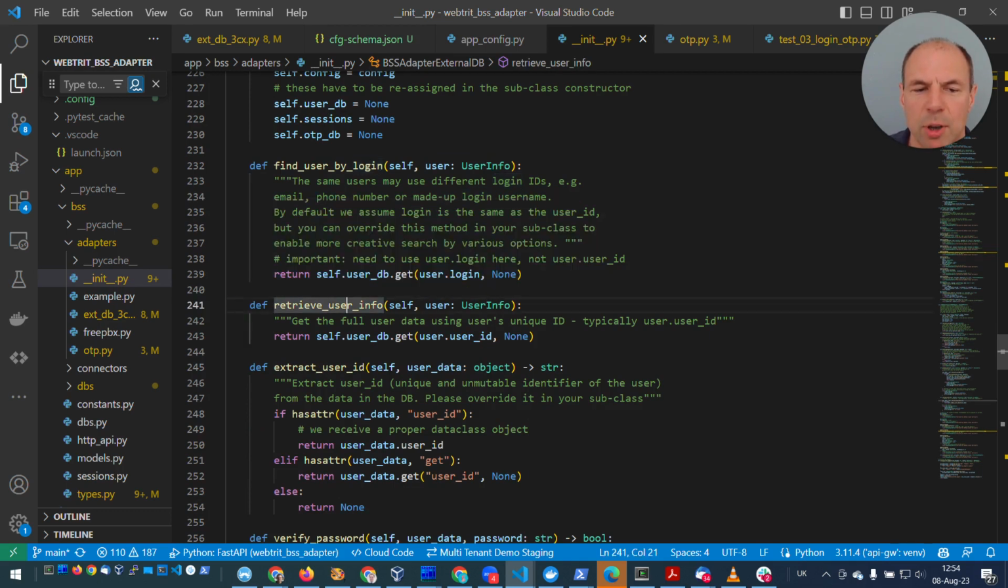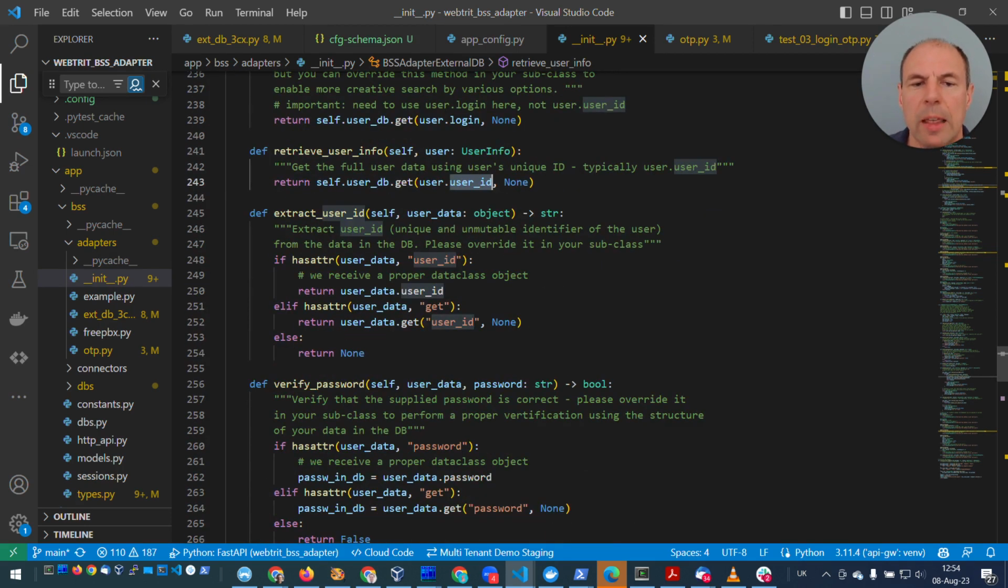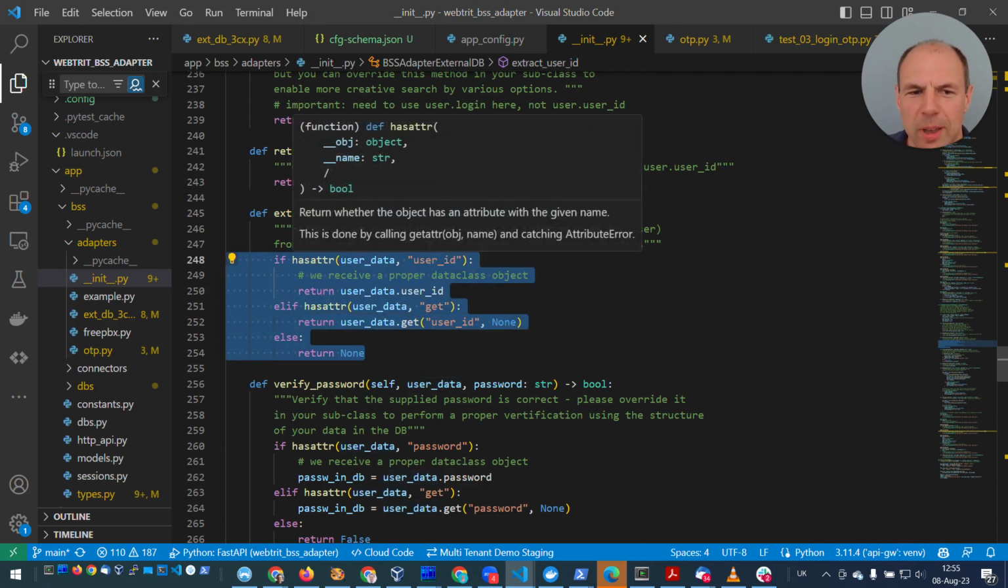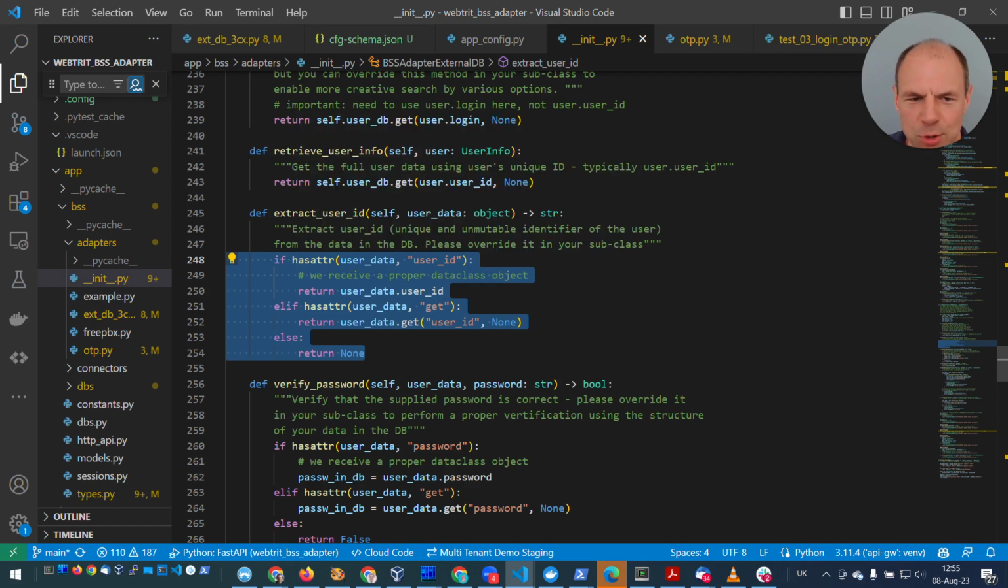It's extracting information about the user when we know exactly the user ID, that unique identifier. When we get the data from the database, when we receive a record or an object in your proprietary format, how do we know where the user ID, the unique identifier, is stored? This is a default method, which does some guessing, but you probably should implement it with something more precise, which does exactly what you need to do.